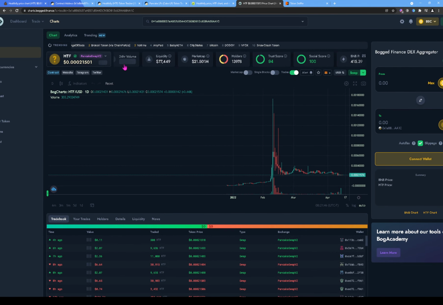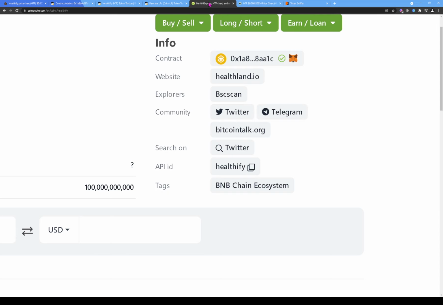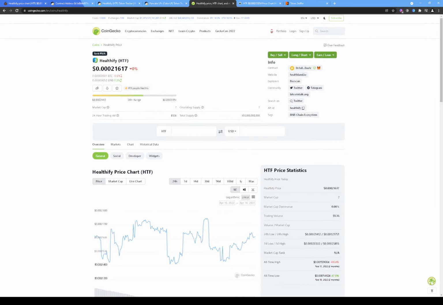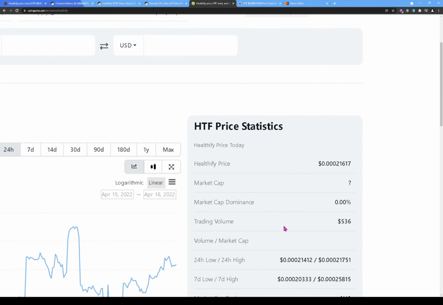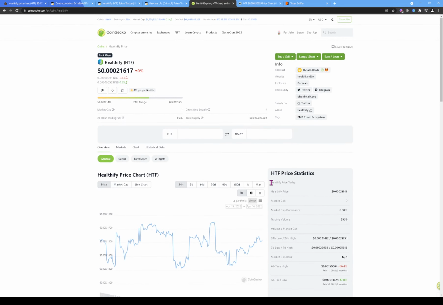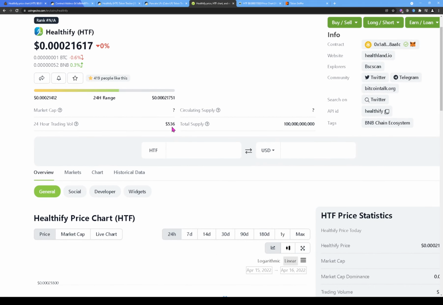And we're not getting the 24-hour volume at this moment, but I think we can just go to CoinGecko, and we should see the 24-hour volume. And here we only see a $536 trading volume. Wow, that's a small amount. So here we see 24-hour trading volume of $536. That's a small amount for a market cap of $21 million and that amount of liquidity present.